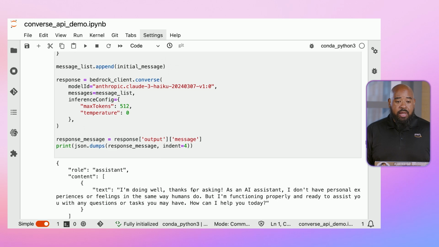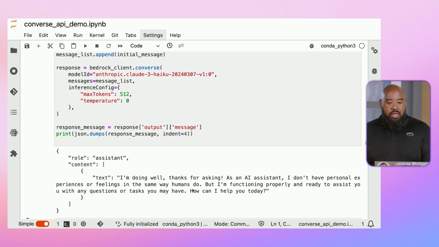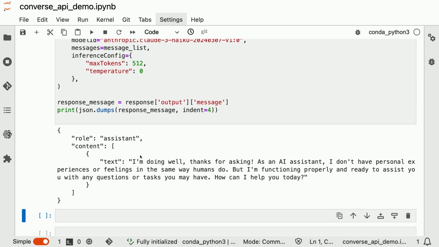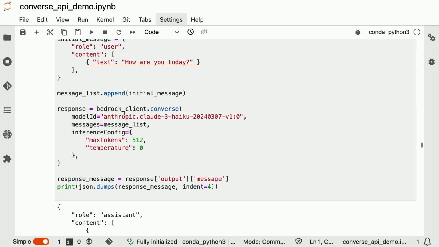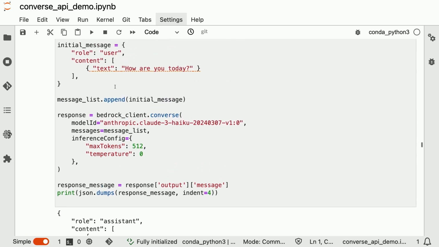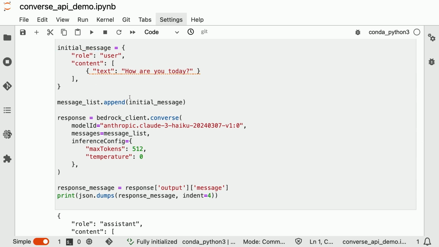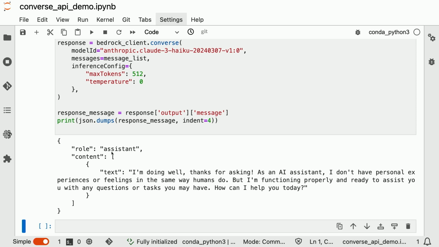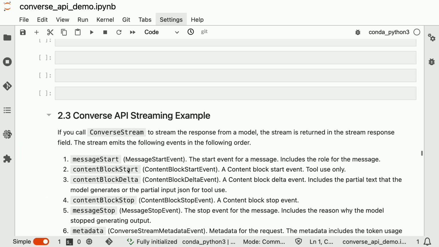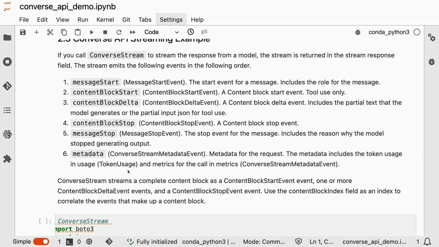And so now when we send our request, here is the response from the foundation model. And notice when I mentioned this alternating user and then assistant, here is the user message that we append to the beginning of our message list array. And then from here, we have our assistant's response that we take and append next in our messages list.